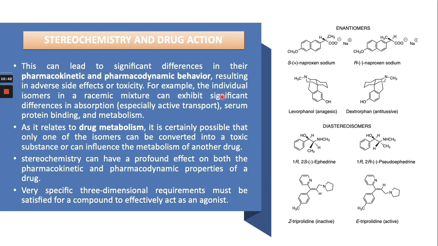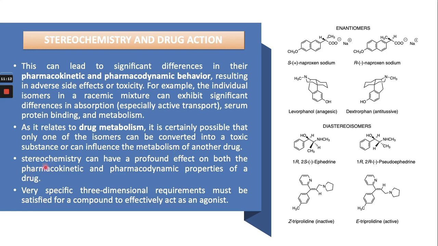or toxicity. For example, the individual isomers in a racemic mixture can exhibit significant differences in absorption, especially active transport, serum protein binding, and metabolism. As it relates to drug metabolism, it is certainly possible that only one isomer converts into a toxic product, and the other isomer can influence the metabolism of another drug.